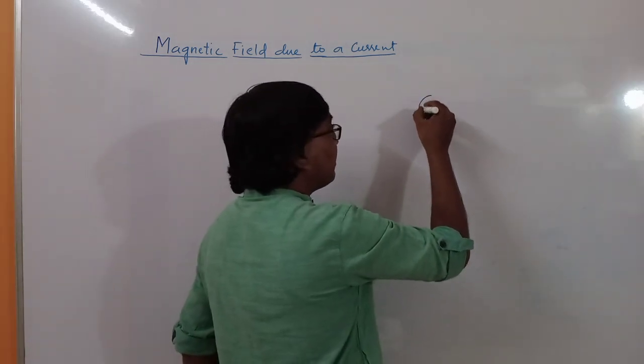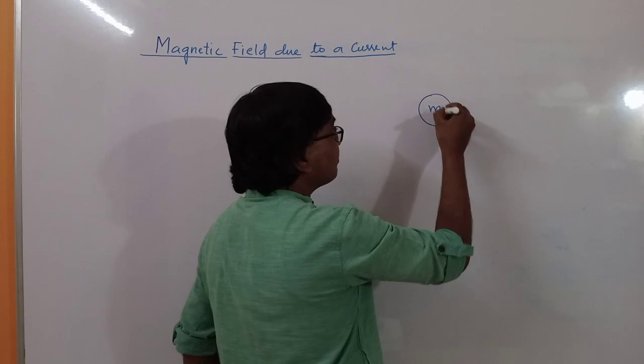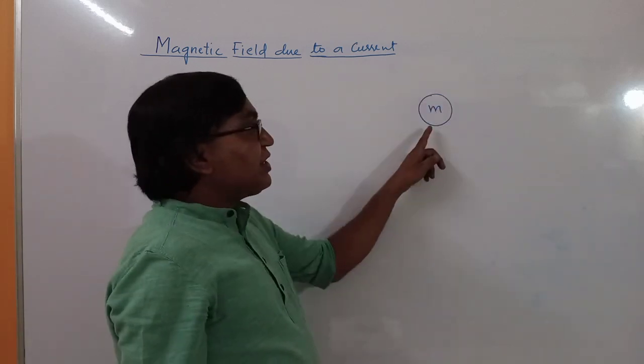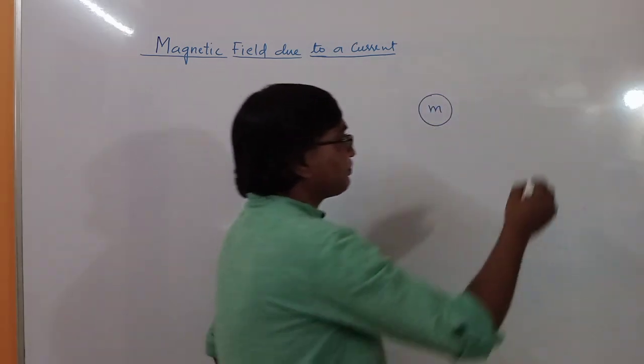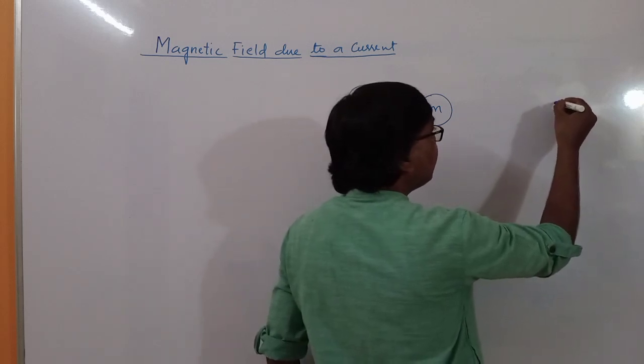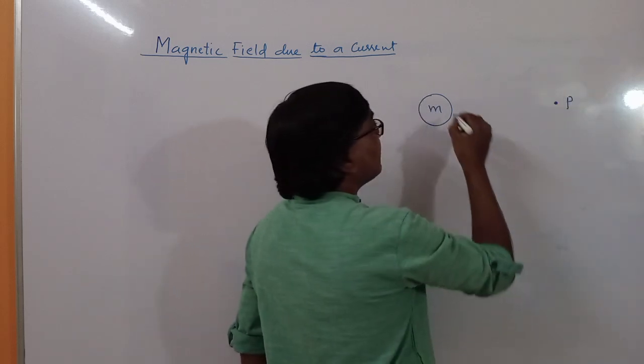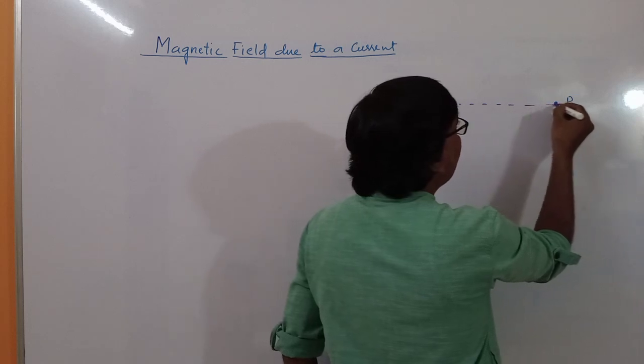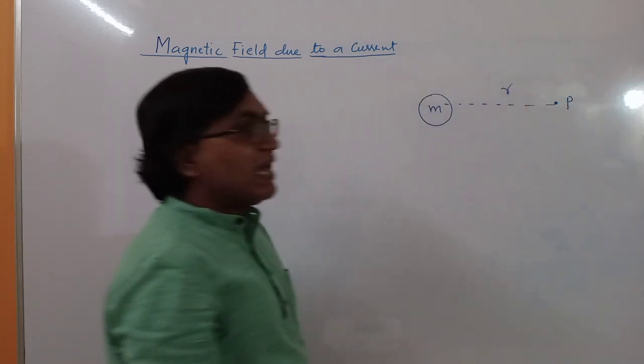Suppose you have mass m, then the gravitational field due to this mass at some point P in this space at a distance of r from this mass.